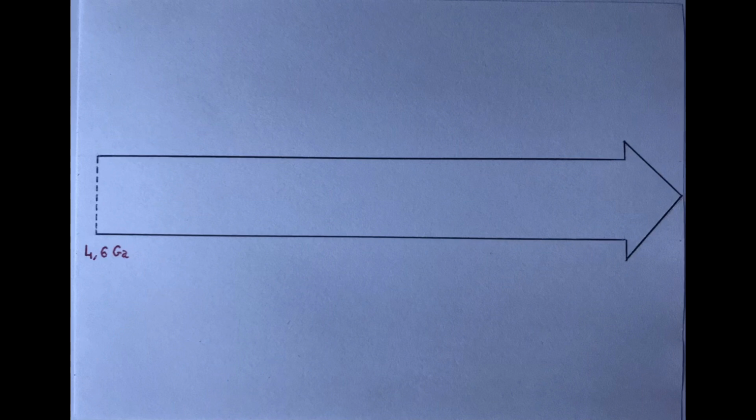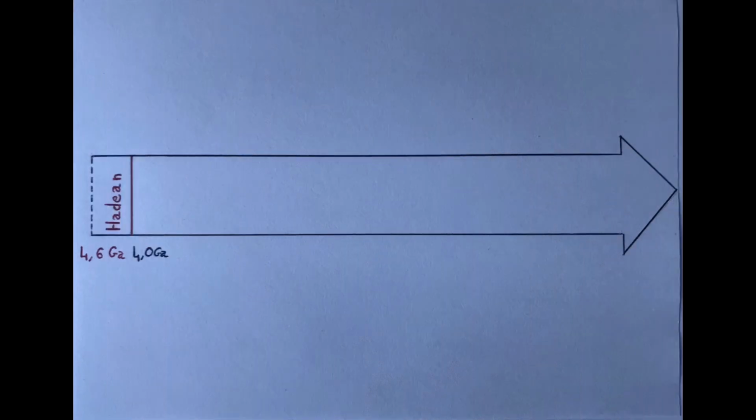This is the timeline of life on Earth. The history of the Earth begins 4.6 billion years ago. At the start, we can find a period called the Hadean. There is no life and the first ocean was probably created.